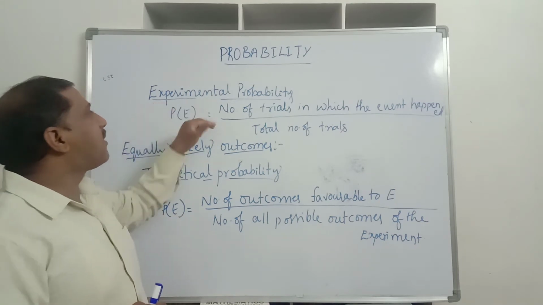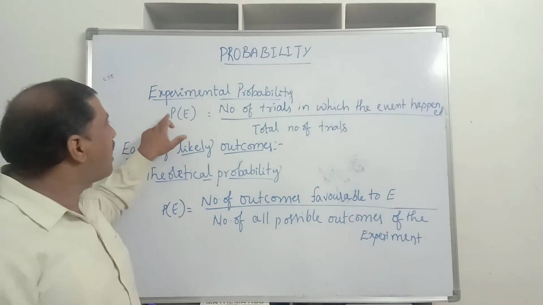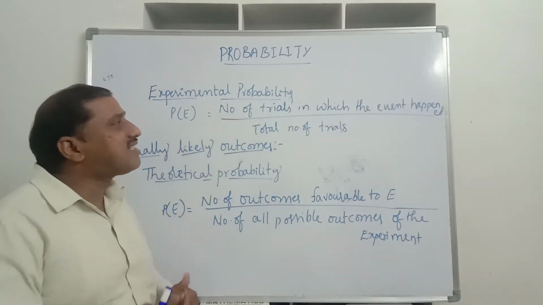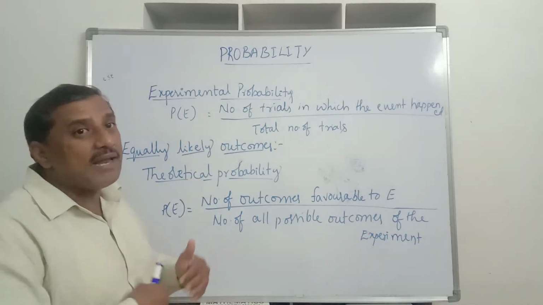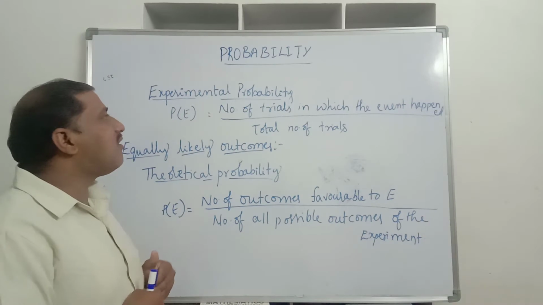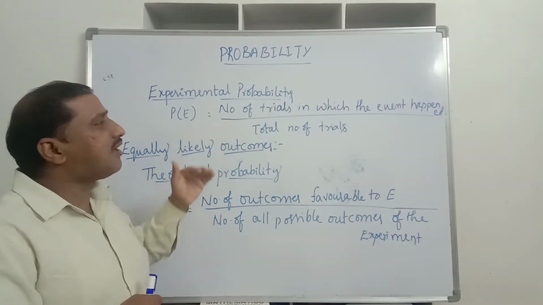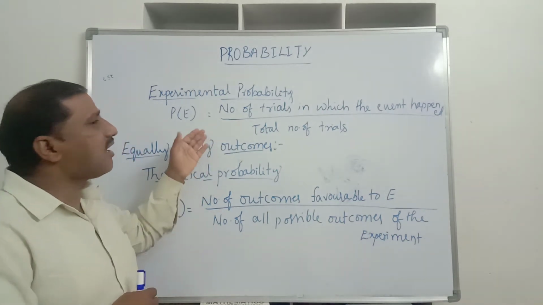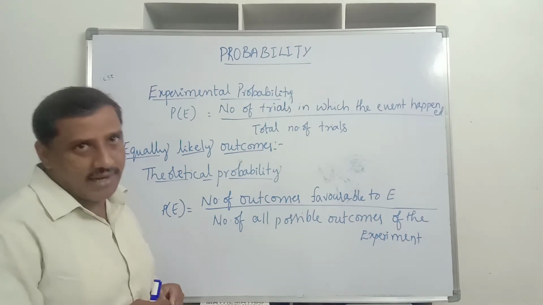So experimental probability is defined as P of E. P stands for probability, E is an event, that is the number of trials in which the event happened to the total number of trials. For example, you have considered the head. How many trials we got for the event head, and the total number of trials which took place in doing that experiment, that is tossing a coin.